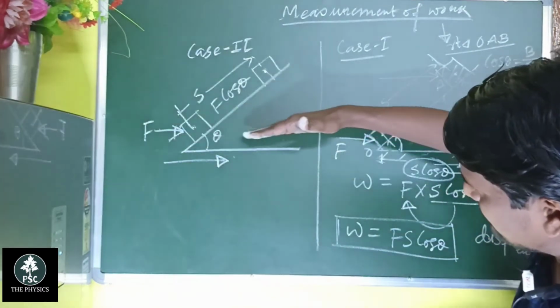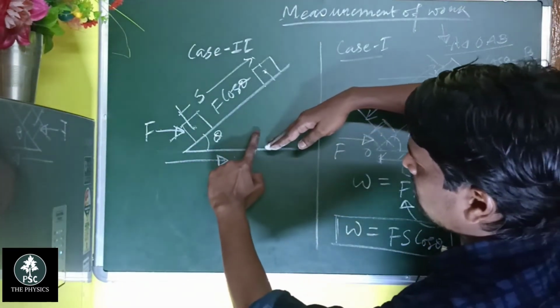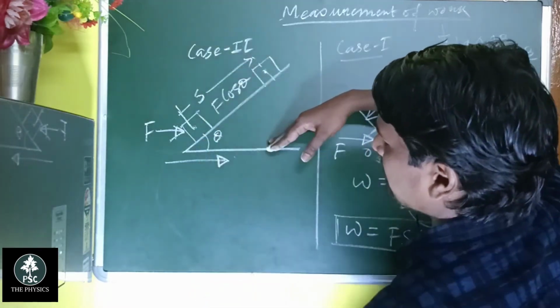So here it is the direction of force, and the force along this direction is F cos theta.